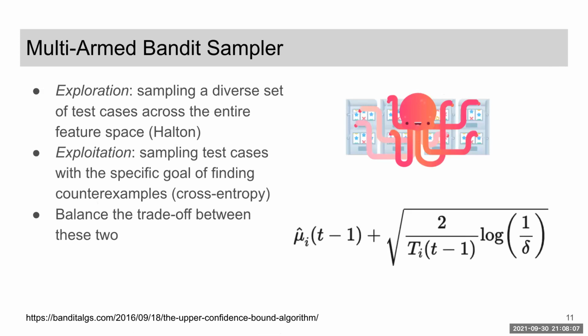Our third contribution is developing a sampler to support the multi-objective evaluation metric. We developed the multi-armed bandit sampler, which balances a trade-off between exploitation, or actively searching for counterexamples like our cross-entropy sampler does, and exploration, or sampling a diverse set of test cases evenly across the feature space like our Halton sampler does. The equation on the right says that the next sample to generate is dependent on the average number of counterexamples we've seen in a given region of the search space, which is given by the mu i hat of t-1 value. It's also dependent on the number of times that we have previously sampled from that region, which is this value T sub i of t-1.